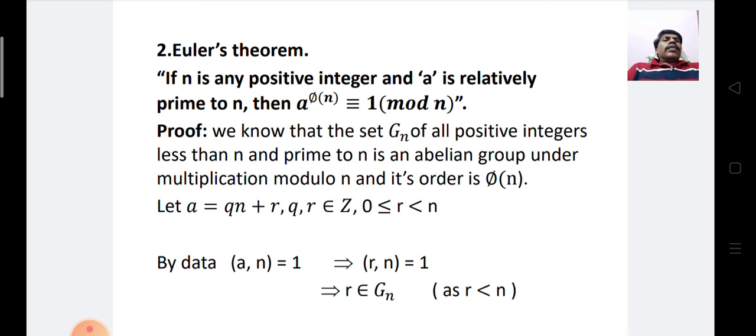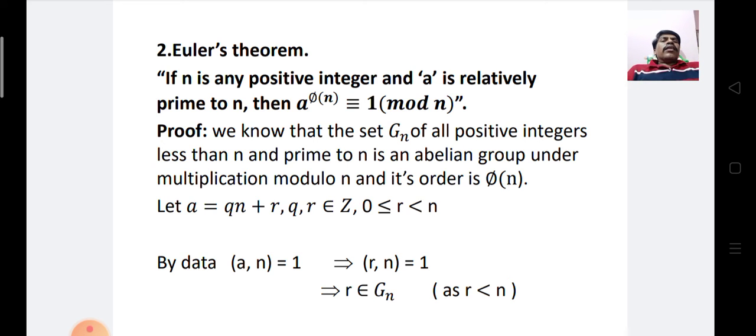We know that the set Gn of all positive integers less than n and prime to n is an abelian group under multiplication modulo n, and its order is phi of n. Let a is equal to qn plus r, where q, r belong to Z, and r is greater than or equal to 0 and less than n.